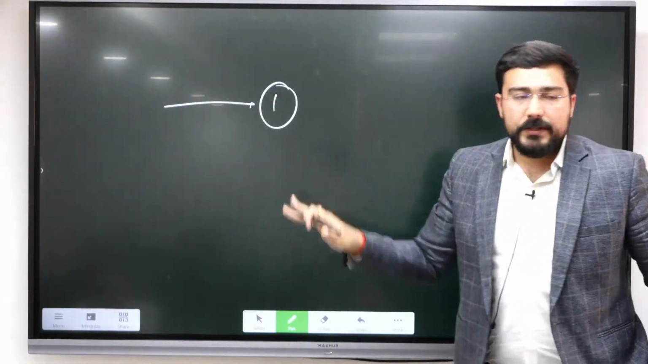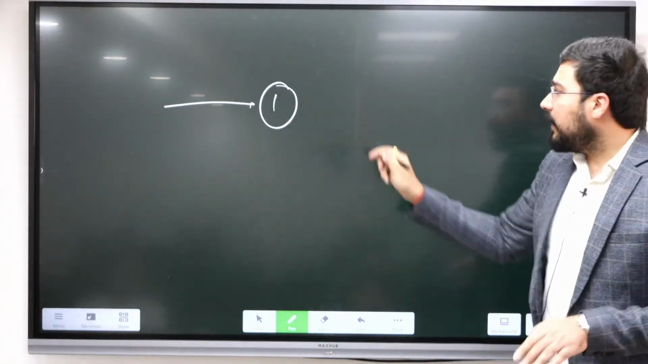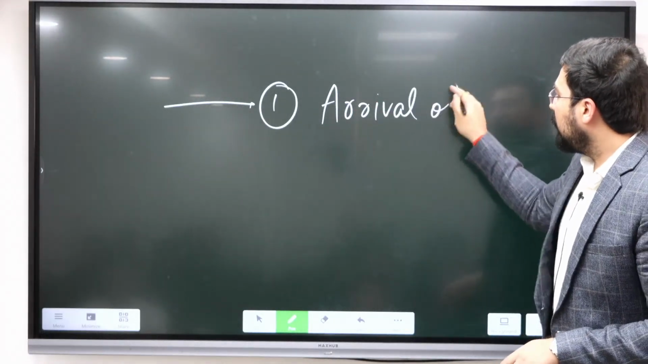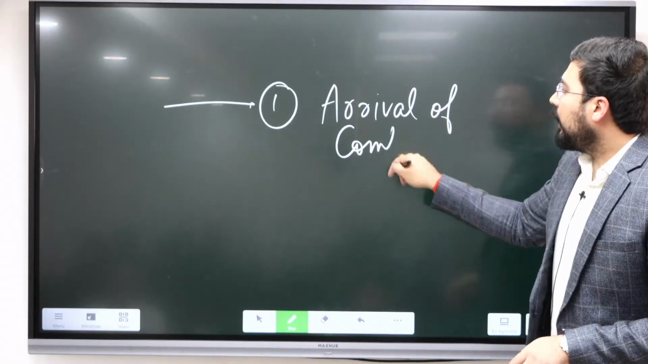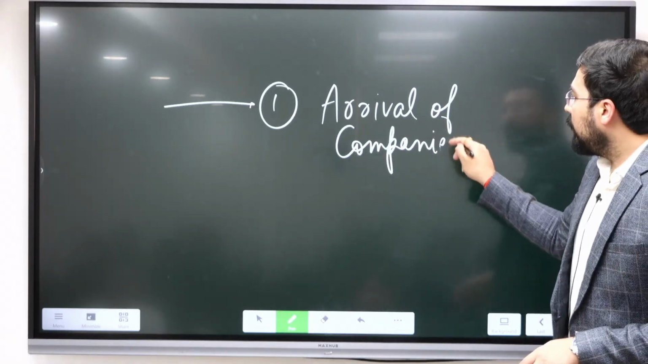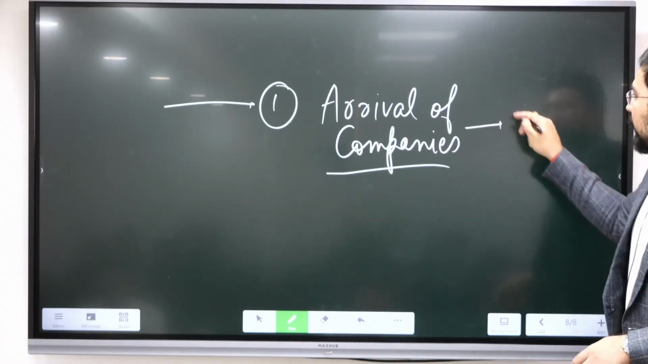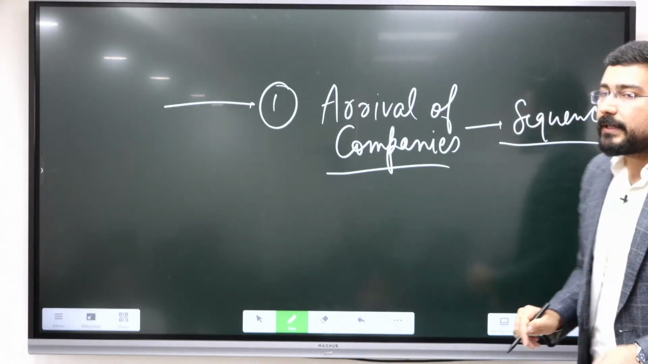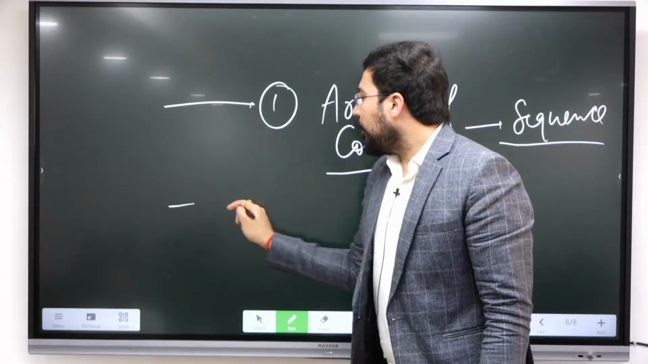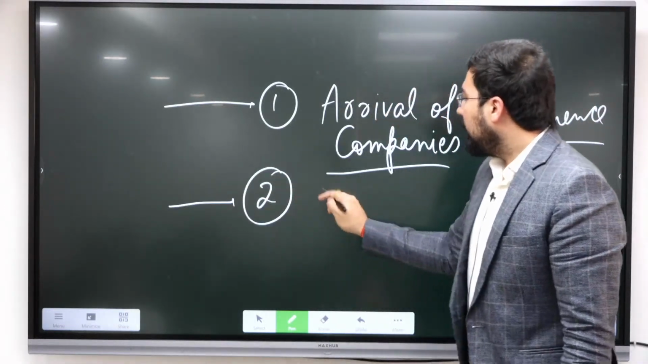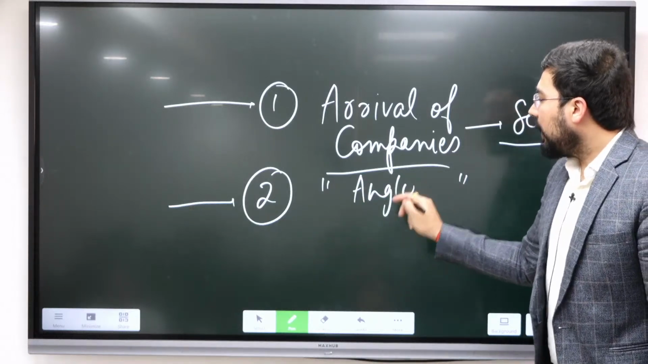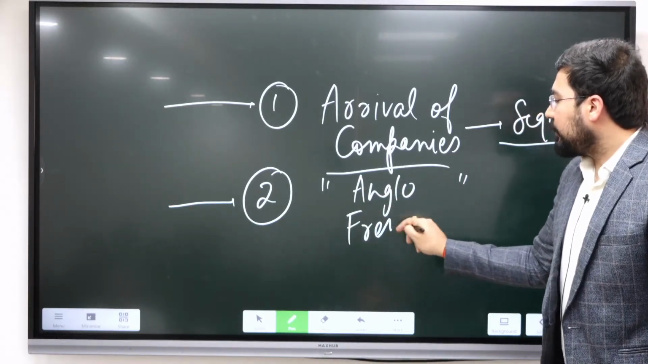So the first important thing about modern India is the arrival of various companies. We have discussed their motivation and we have even discussed their sequence, in which sequence these people came. The second important part is about the overall rivalry of the Anglo and French.